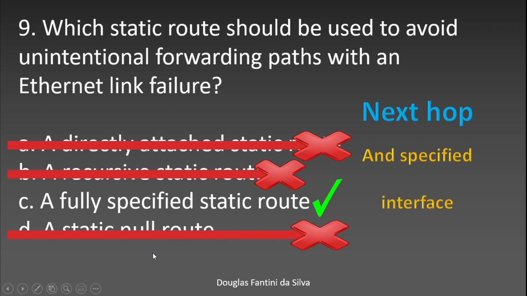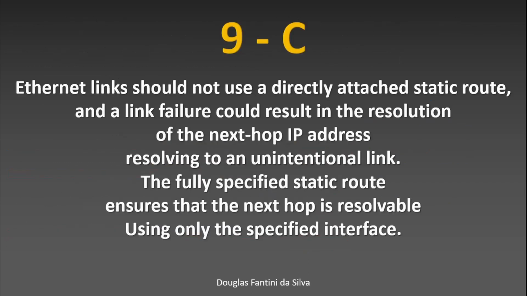You are using a dynamic routing protocol, but in case of one of these link failures, you're going to use this static route as a backup. And this is better if it is a fully specified static route with the specified exit interface and next hop, for example, like this.